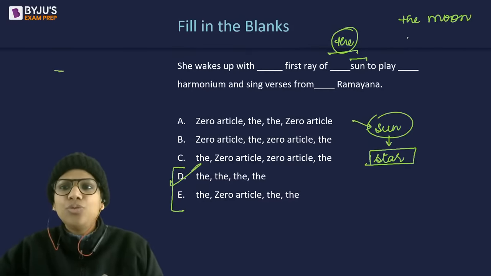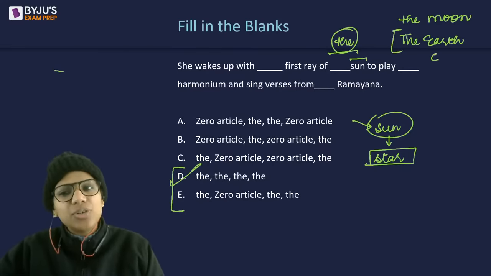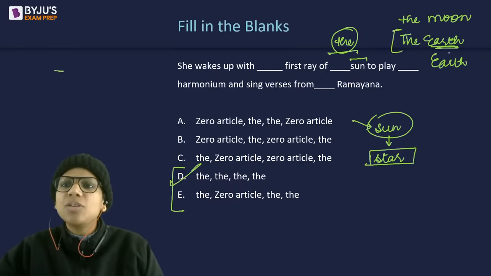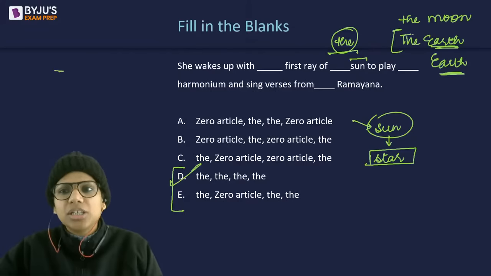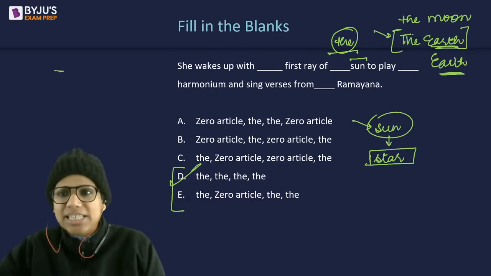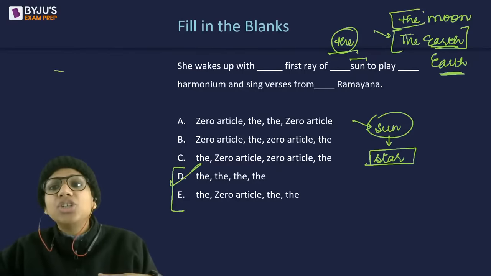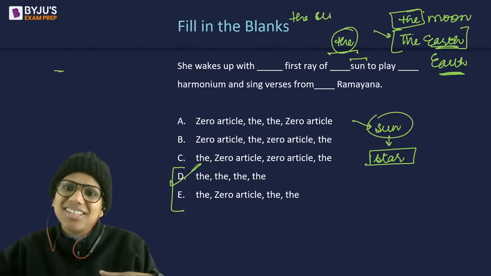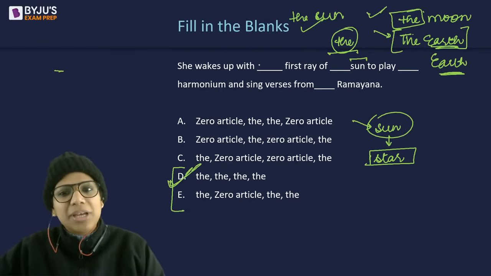For Earth itself, I can say the Earth also. This is fine. And even Earth is fine. Why? Because this is a proper noun. Unlike moon and sun, Earth is a proper noun. So here we say the Earth just to specify how unique it is. Otherwise it's a proper noun and I can skip it. But when talking about our sun and our moon, we should put the there. So the sun, the moon. And that's why D is the best choice out there.